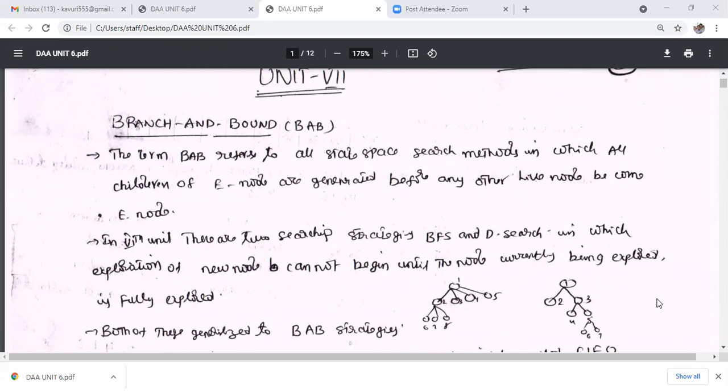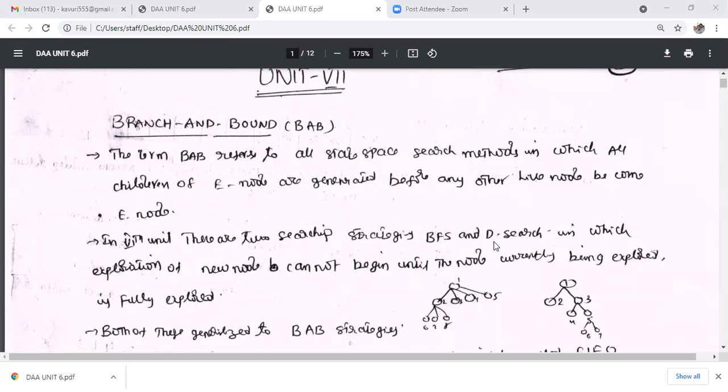All the children of the E node are generated before any other live node becomes the E node. That means any live node becomes an E node only after generating all its children, and then the next live node becomes the E node. There are two searching strategies you have already studied, breadth first search and depth first search.